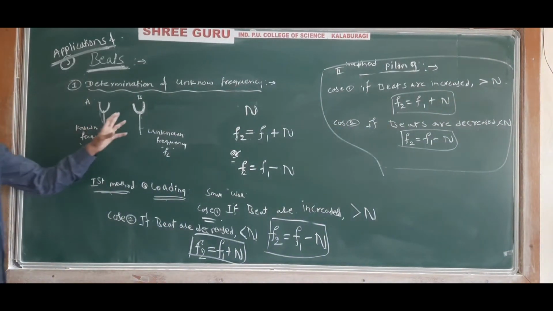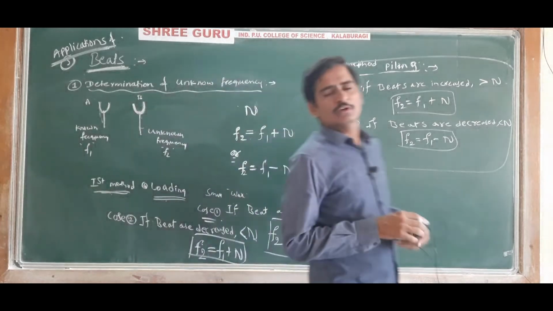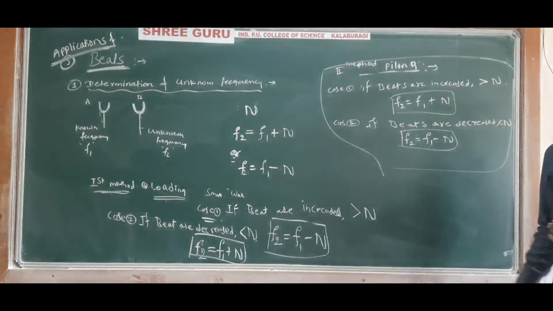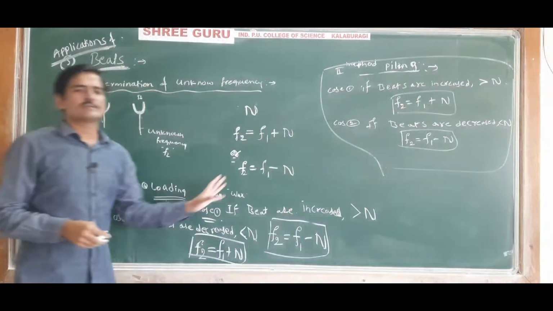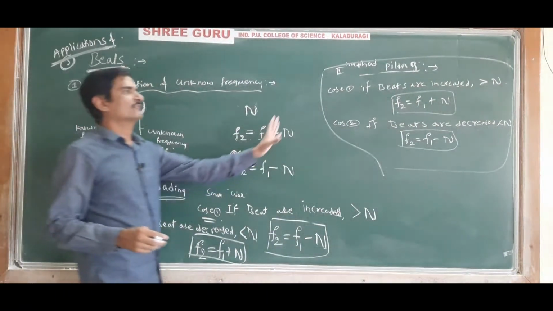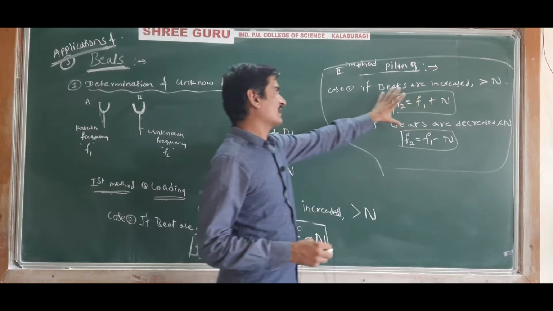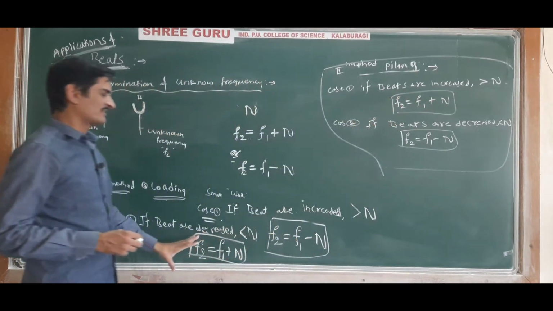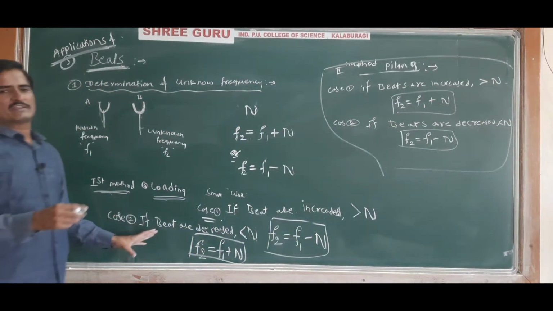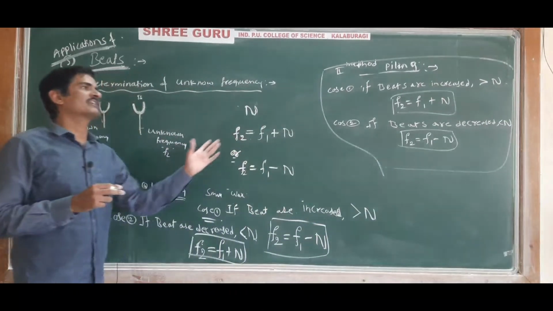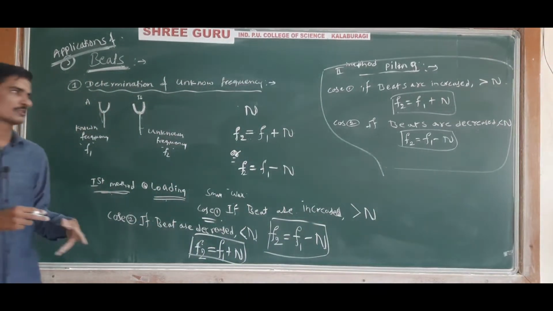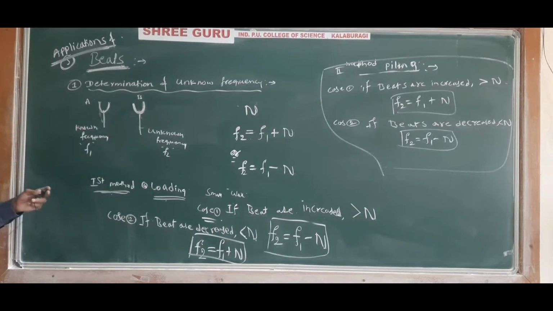So this is one of the ways to determine the unknown frequency of a tuning fork. Understood? This is a little bit confusing, but don't get confused. You remember any one method, either this method or this method. It will be enough in the exam. But it is better to remember both, because while solving numericals both will be useful. So this is one of the applications of beats.